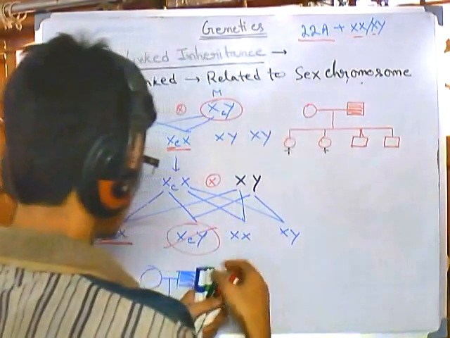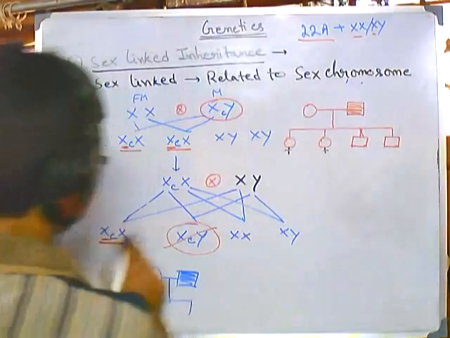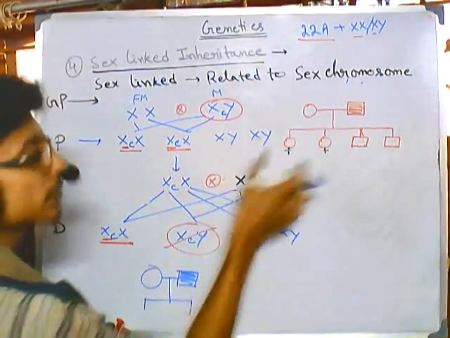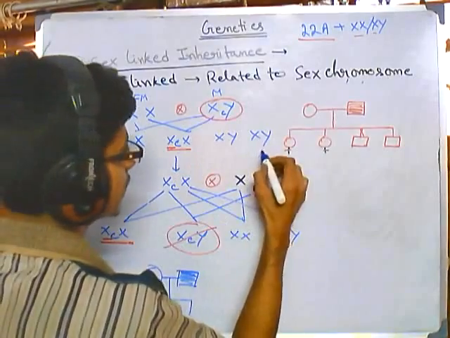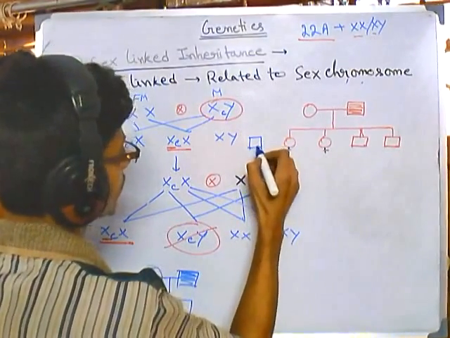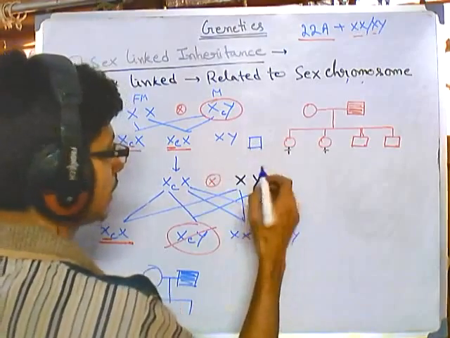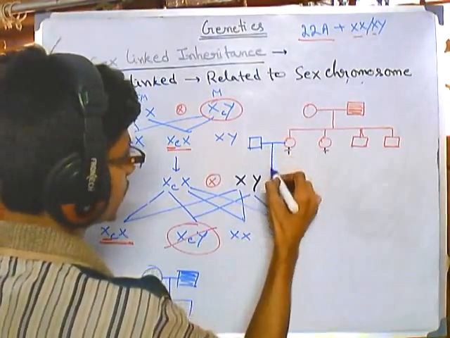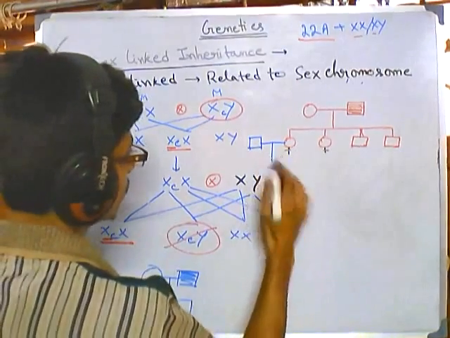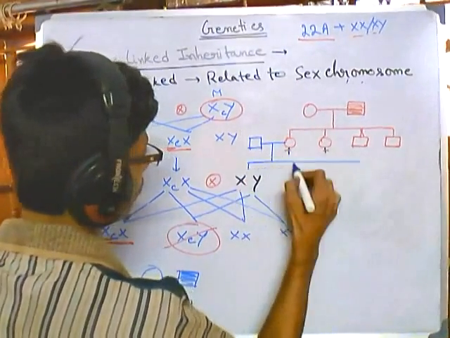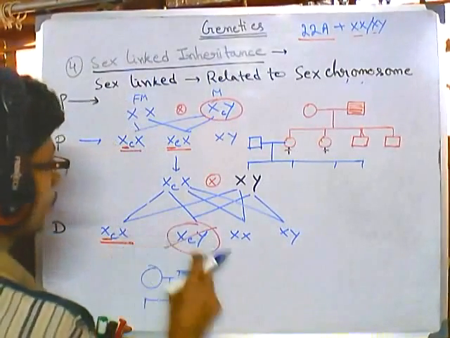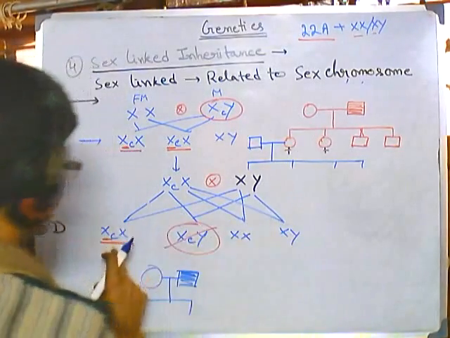Now let us take another family. This XY is from the other family, so we'll be taking this XY. This is that XY who is healthy, then they also mate with each other, and they are also having offspring. They are also having 1, 2, 3, 4 offspring. Among them, 2 boys, 2 girls. So again say this is a girl and boy.